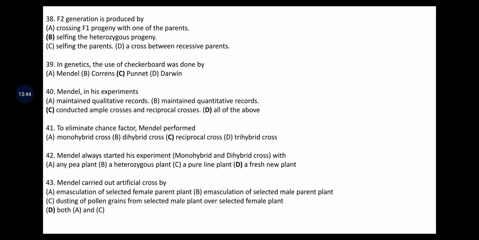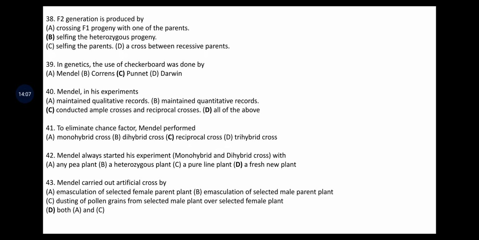Mendel carried out artificial cross by, the options are emasculation of selected female parent plant, emasculation of selected male parent plant, dusting of the pollen grain from selected male plant over selected female plant. Here the answer is emasculation of selected female parent plant.